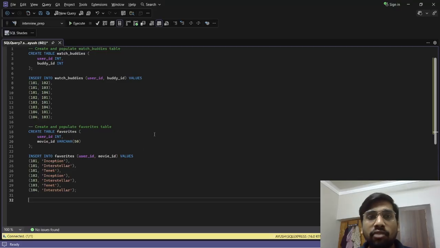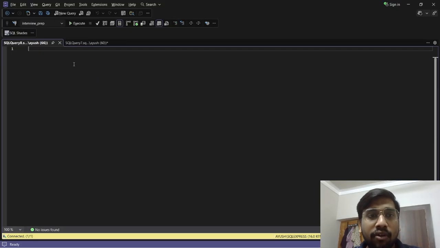So this is my SQL Server window. The create table and insert value statements will be given to you in your description box so that you guys can also practice along with me, or you can solve the query right now before watching my solution. Okay. So I will first select these two tables so that we can see the data.